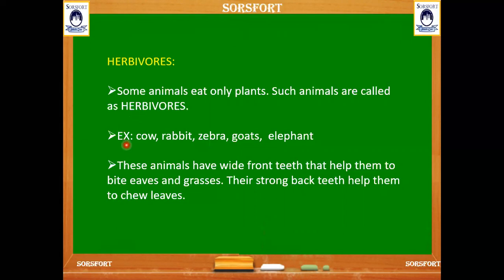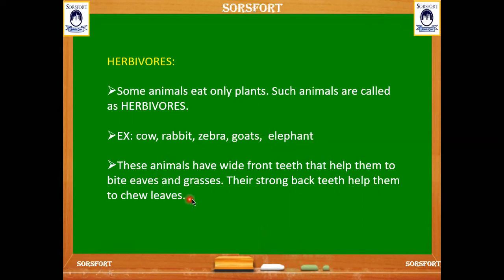And for cow, we feed the grass or some other plant. And rabbit, it eats only grass. And zebra also depends on the plants for its food. And for goats also, we should supply the food, like for some pet animals like cow, goat, sheep, buffalo. These are all the animals that we feed grasses and plants. And the elephant also eats only plants.